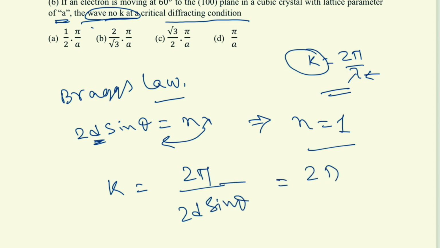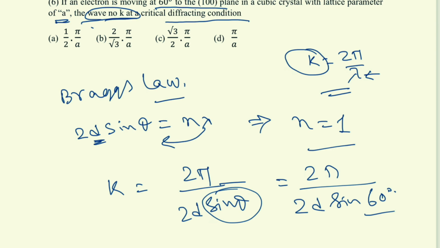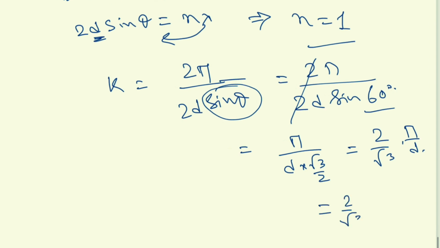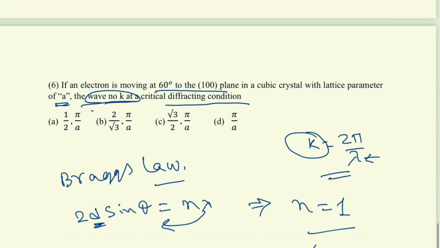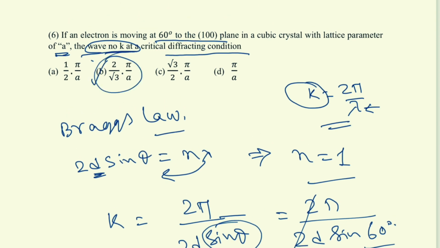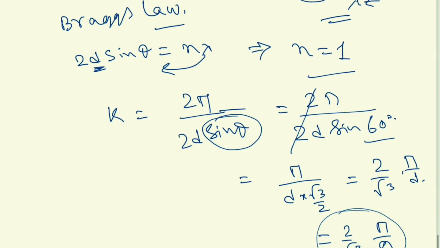So 2 pi by 2d, in place of sin theta we will put sin 60 degree, as it was telling 60 degree to 100 plane, right? So this 2 will be cancelled, so pi by d into root 3 by 2. So 2 by root 3 into pi by d. So here interplanar spacing means the lattice parameter, so ultimately 2 by root 3 pi by a. See if any answer we have. Yeah, so it would be answer B, 2 by root 3, right? So B is the answer.